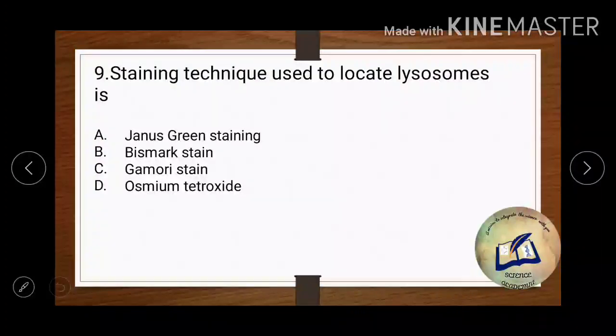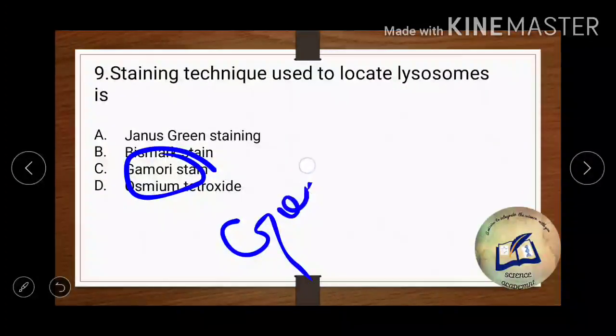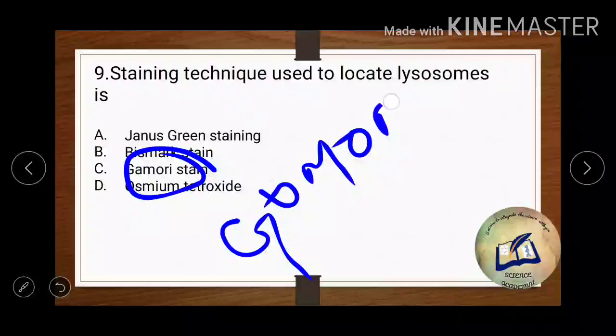Staining technique used to locate lysosome. So I will directly tell you the answer. It is the Gomori stain. In some books I have seen that they write it one way, and in some books you will get another spelling. Both are the same.